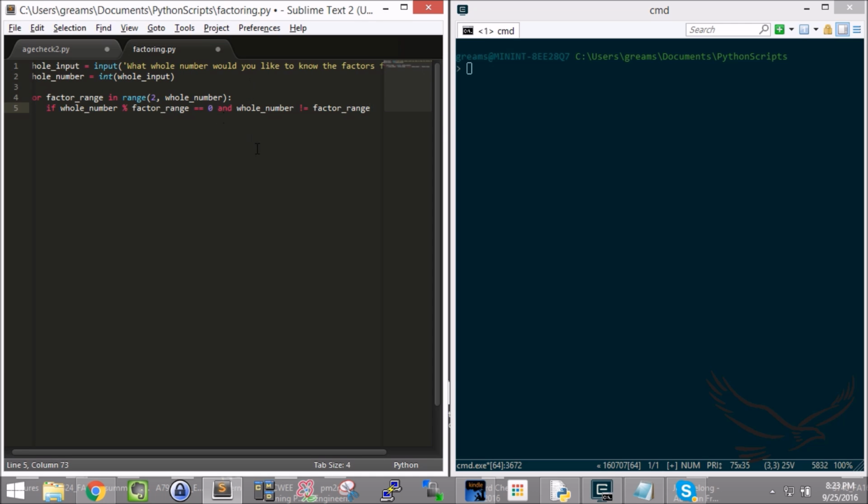So I'm saying that the only way this if statement will be true is if the whole number modulus of the factor range is 0, meaning no remainder, and the whole number is not equal to itself, right? And it's going to iterate through. This factor range number is going to go from 2, 3, 4, 5, 6, 7, 8, all the way up to the top.